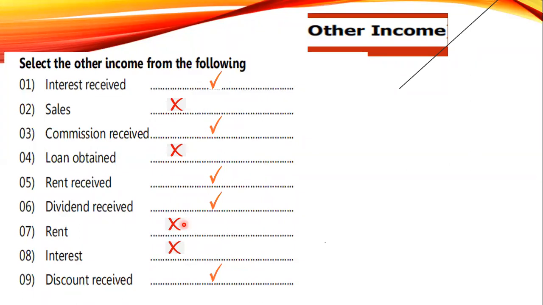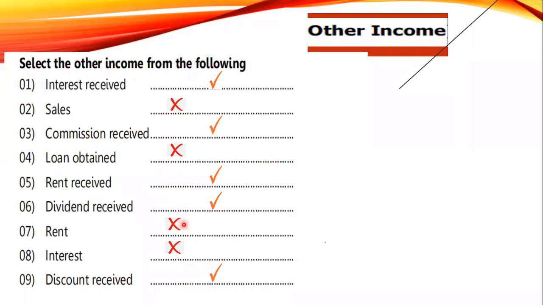Check numbers 5 and 7, everyone. Number 5 says rent received, number 7 says rent. So the 7th one is rent paid, so it is an expense.